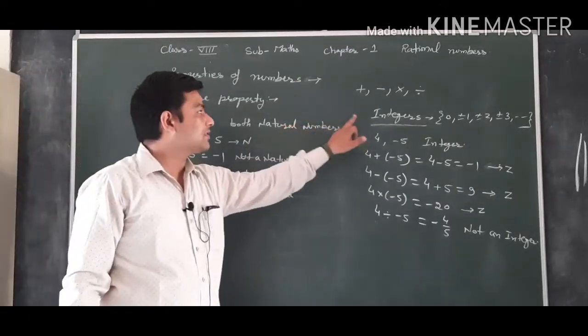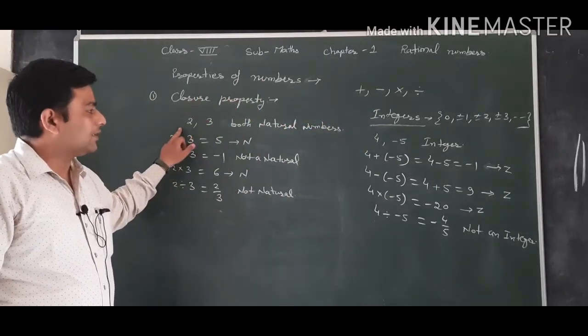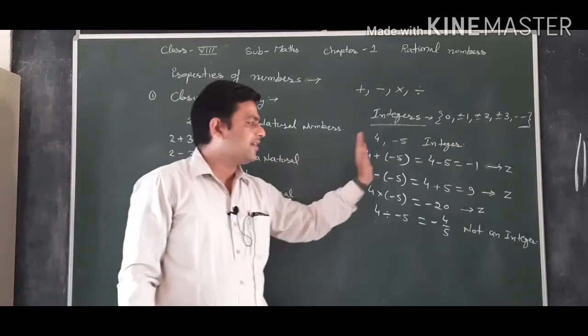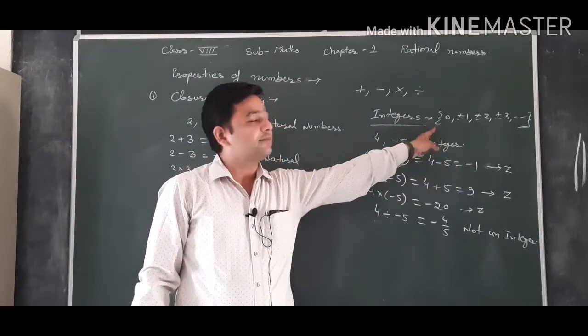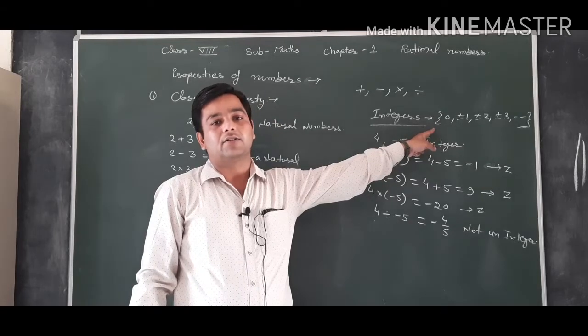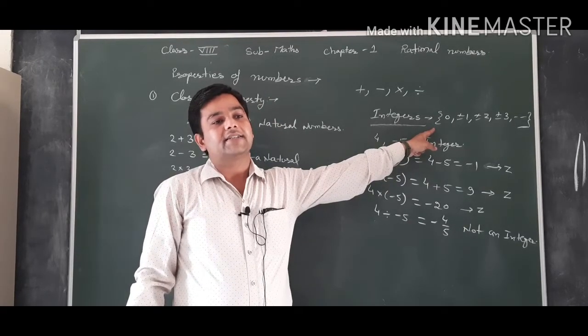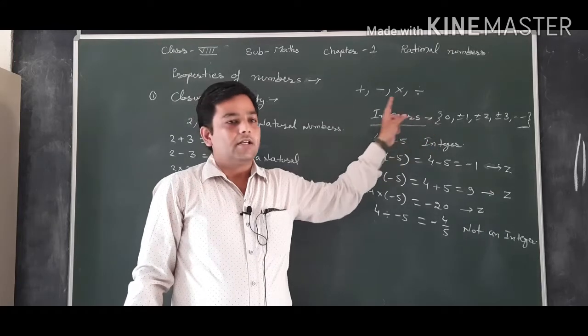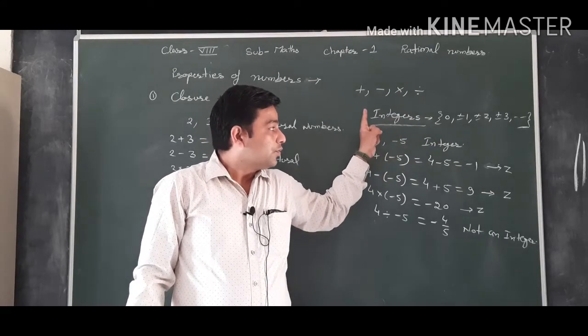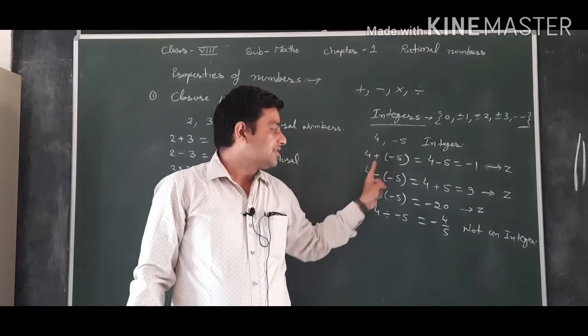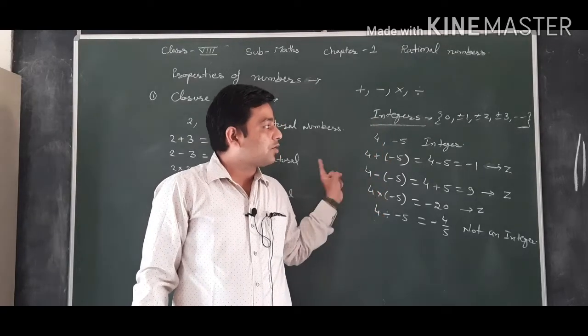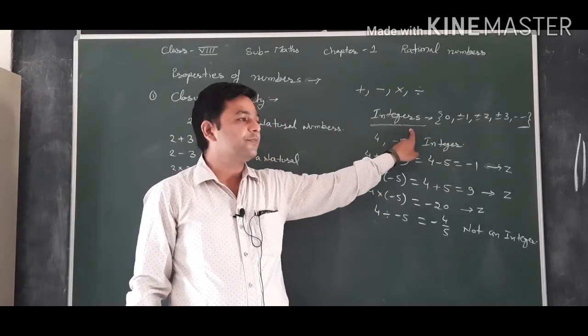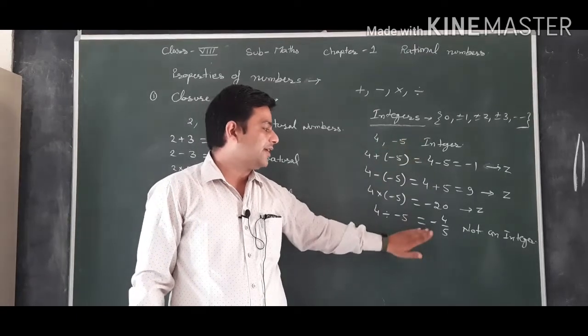Similarly, you can take some more examples from natural numbers and integers, and you will find the closure property verified or not verified for these four operations. So just take some examples and write down in your notebook what closure property is and how we can define the closure property with some more examples of integers and natural numbers.